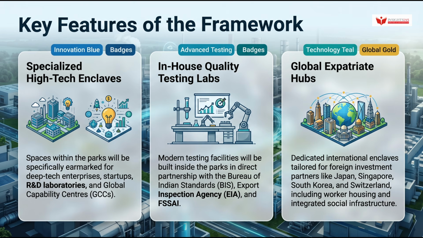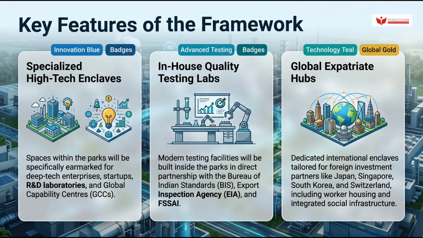Now let us look at what goes inside these parks. Spaces will be specifically earmarked for deep tech enterprises, startups, research and development laboratories, and global capability centers. To clear regulatory compliance bottlenecks quickly, modern in-house quality testing labs will be built inside the parks in direct partnership with the Bureau of Indian Standards, the Export Inspection Agency, and FSSAI. For prelims, note this carefully. These are 3 distinct regulatory bodies, and UPSC may test which agencies are actually partnered here. Finally, the policy leaves room for global expatriate hubs, dedicated international enclaves, tailored for 4 specific foreign investment partners.